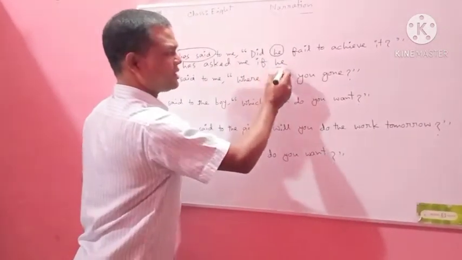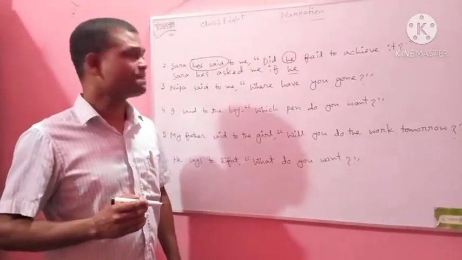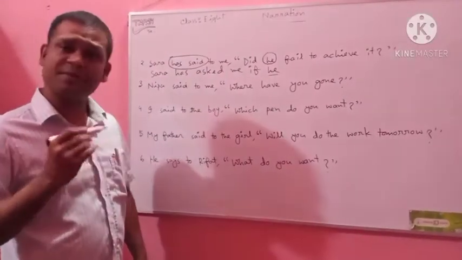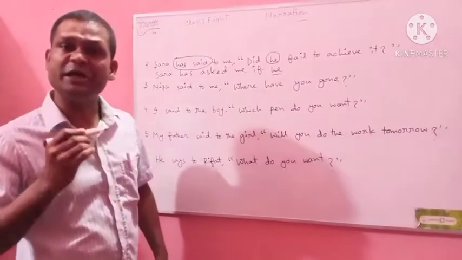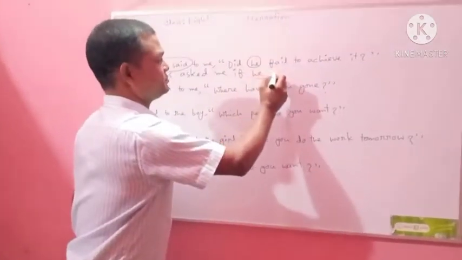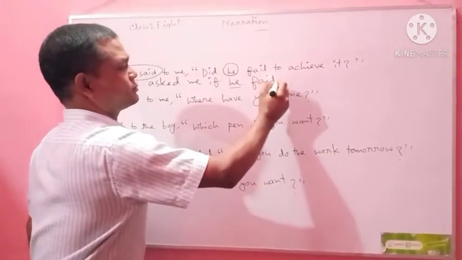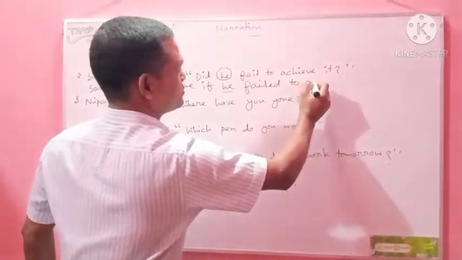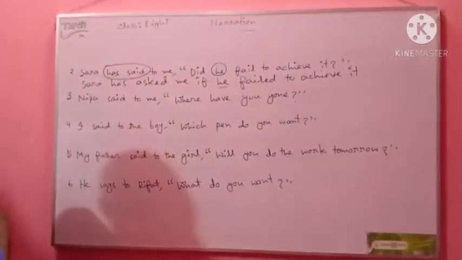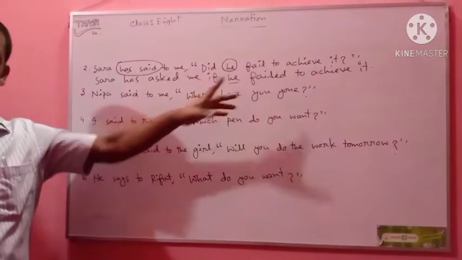So, this is the subject, and after this subject, as you need to make it past indefinite tense, you need to use V2, that is the past form of the main verb. Sarah has said to me, did he fail to achieve it?